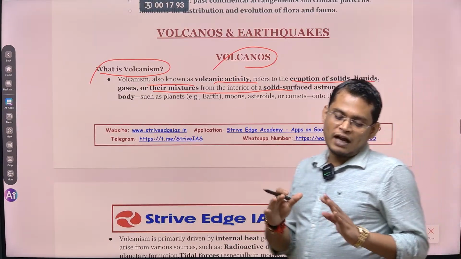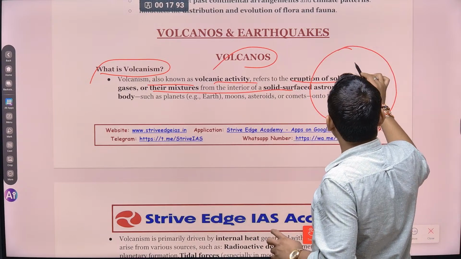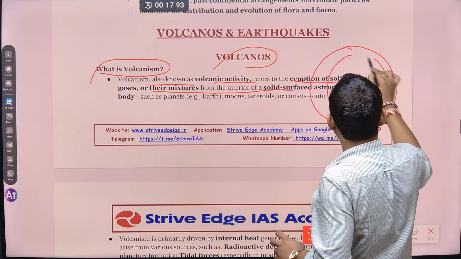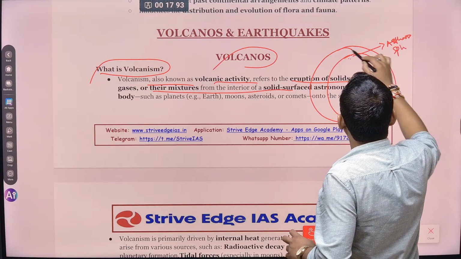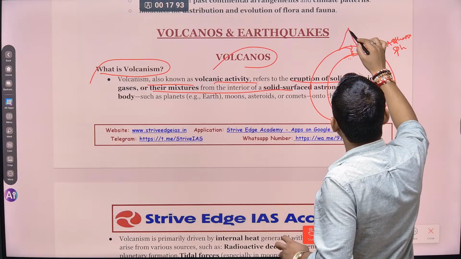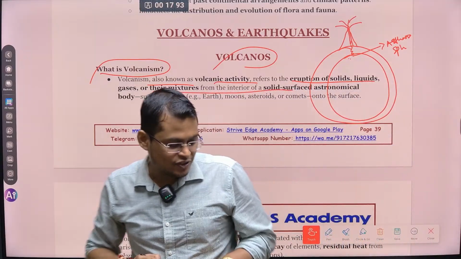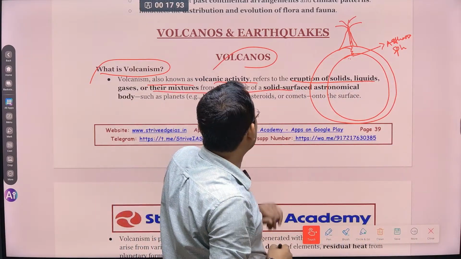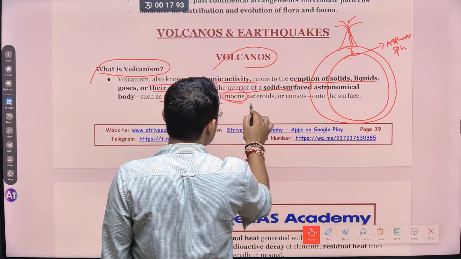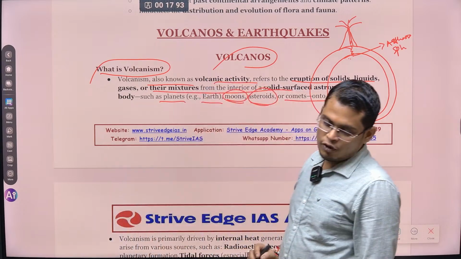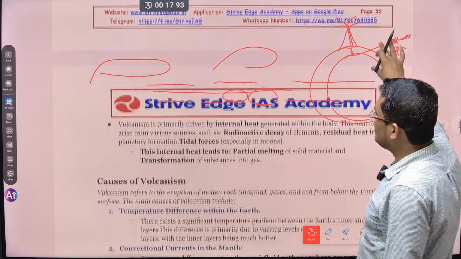ये क्या होती है? अर्थ इंटीरियर के अंदर में बहुत सारे मोल्टन मटेरियल होती है. This is the earth interior, this is earth. Particularly, these volcanic activities happen in the asthenosphere. कहाँ होती है? Asthenosphere. So from the asthenosphere it can come out to the surface through vents, and it erupts a lot of solid, liquid, gaseous material onto the surface of the earth, and that is what is called volcanism. ठीक है. अर्थ पे भी होती है, मून्स पे भी होते हैं, एस्टेरॉइड्स पे होती है, कॉमेट्स पे भी होती है. So this volcanic activity is not only restricted to the earth, it can be found all over astronomical bodies.